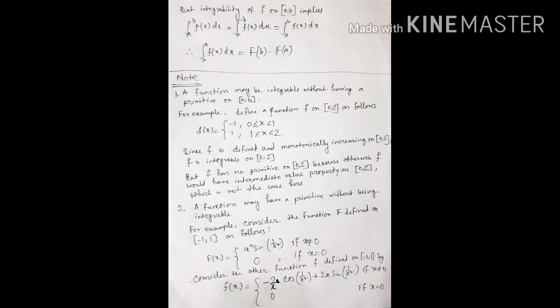Now number 2: a function may have a primitive without being integrable. For example, we consider a function capital F defined on closed interval minus 1 comma 1 as follows. Capital F of x is equal to x square sine 1 by x square if x not equal to 0, and 0 if x is equal to 0. And we consider another function small f defined on closed interval minus 1 comma 1 by f of x is equal to minus 2 by x cos of 1 by x square plus 2x sine 1 by x square if x not equal to 0, and 0 if x is equal to 0.